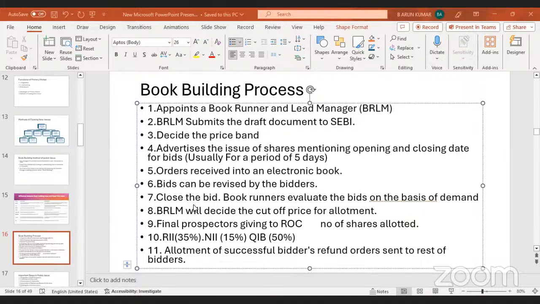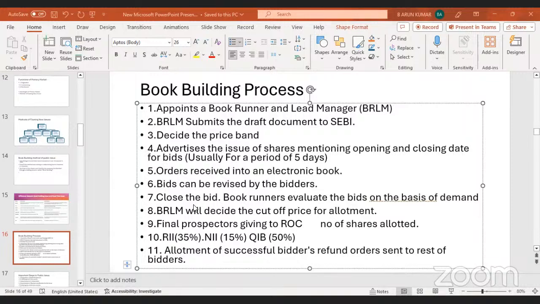Okay, the seventh step, after taking the bids. Initially we appoint the BRLM, then the BRLM submits the draft document to SEBI, then they decide the price band. They advertise the issue price, then take orders from the public, and bidders can bid or modify within the price band.